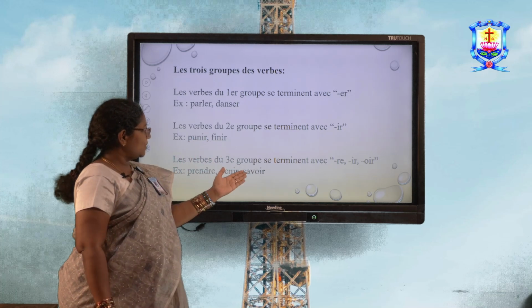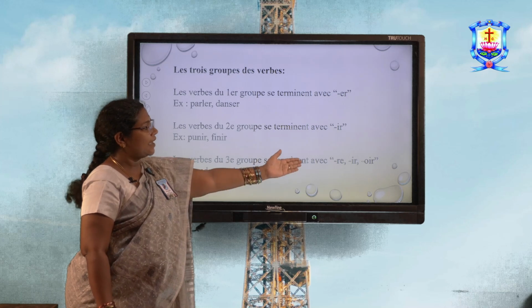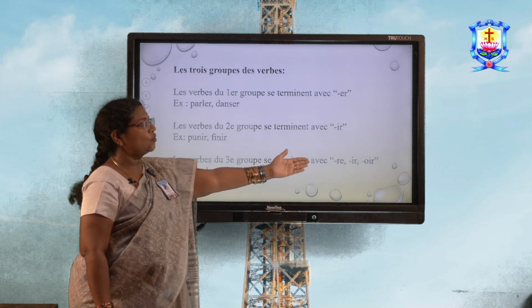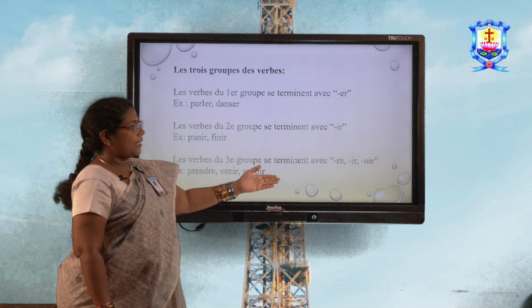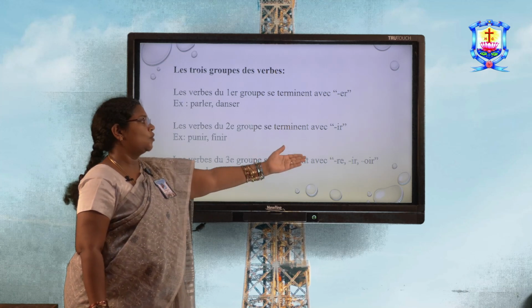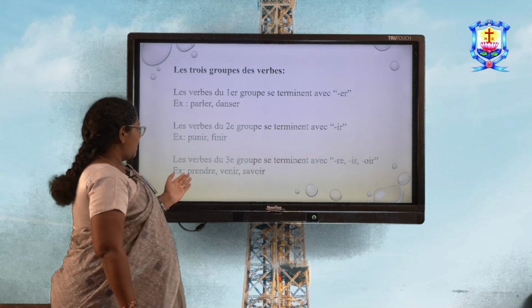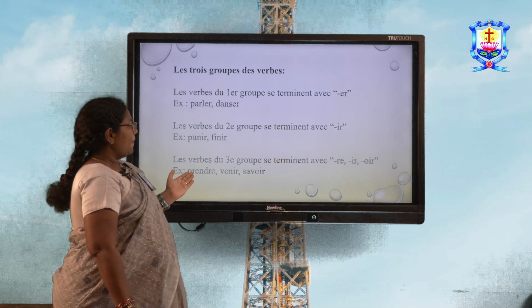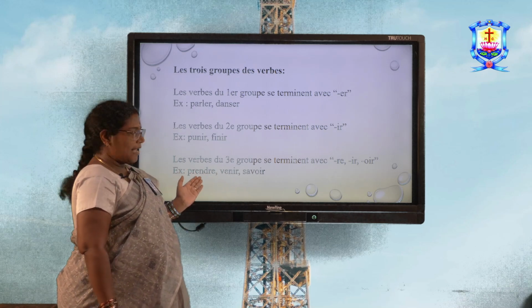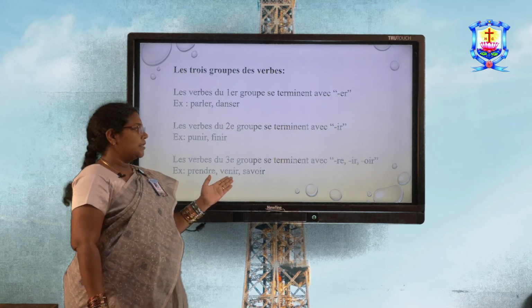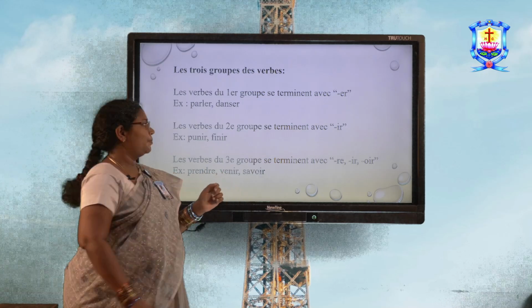Les verbes du troisième groupe se terminent avec RE, IR ou OIR. So the third group verbs end with RE, IR and OIR. For example, we have verbs like prendre, venir, savoir. Prendre means to take, venir means to come, savoir means to know.